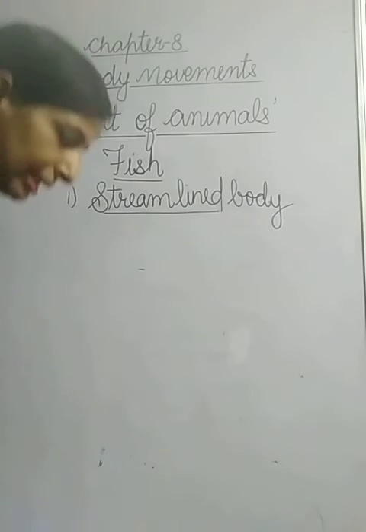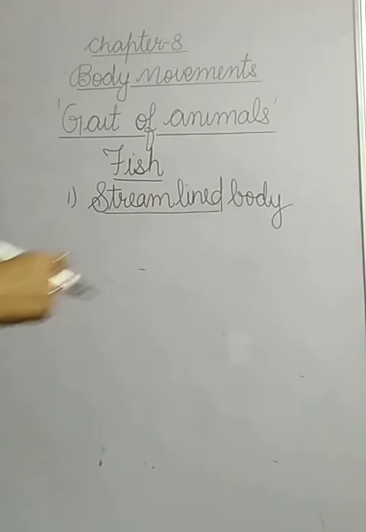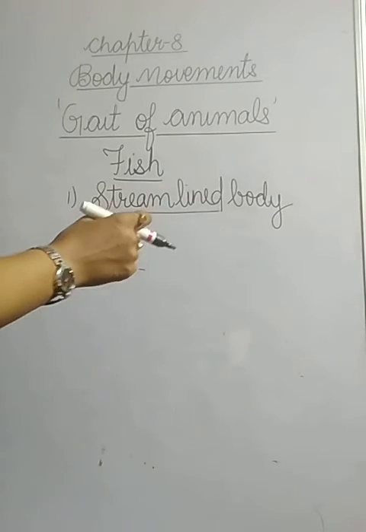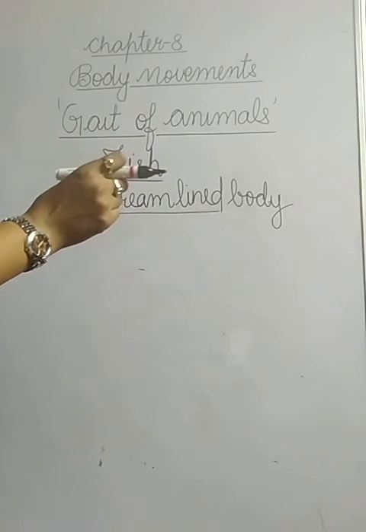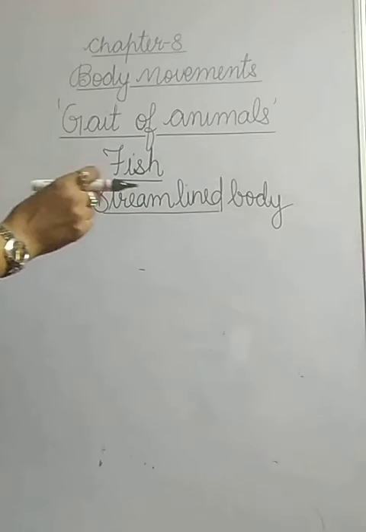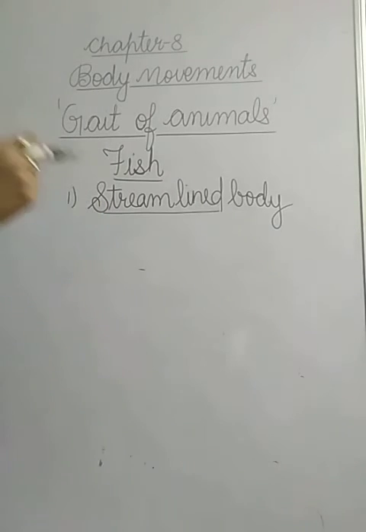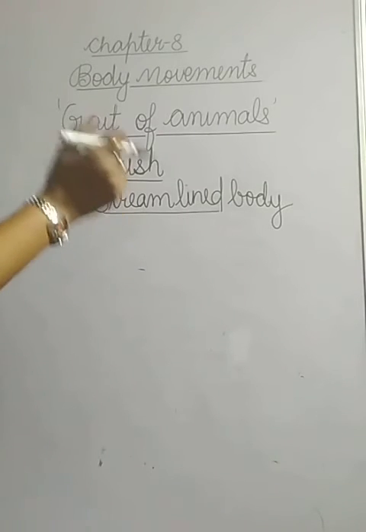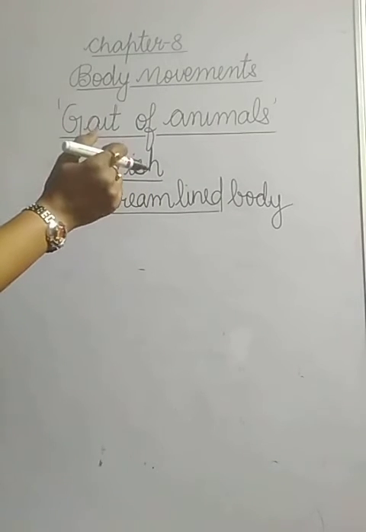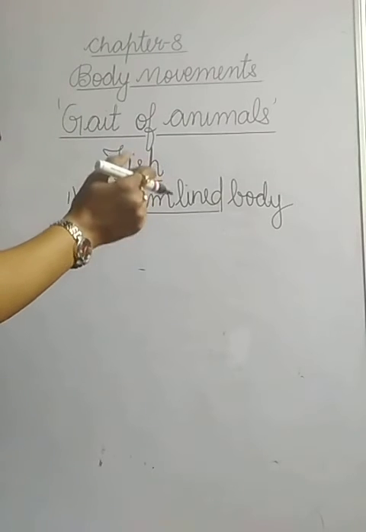It allows easy movement of the fish in water, right? So the head and tail of the fish are smaller than the middle portion of the body. This shape is called streamlined shape. This shape is such that water can flow around it easily and allow the fish to move in water. The skeleton of the fish is covered with strong muscles.